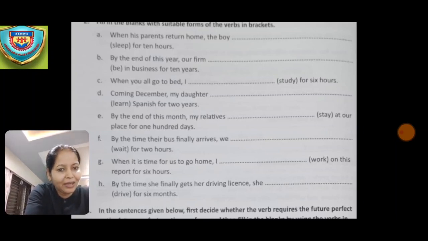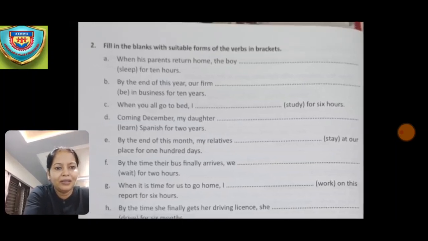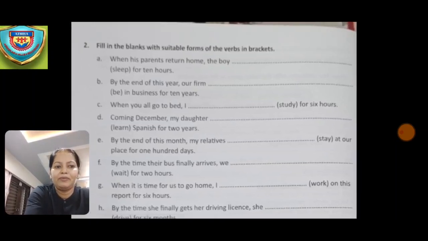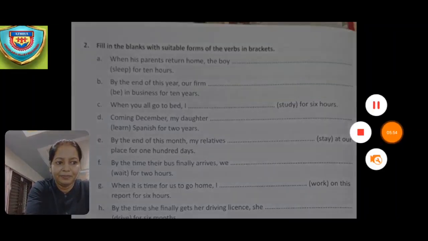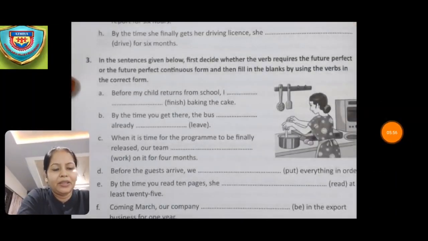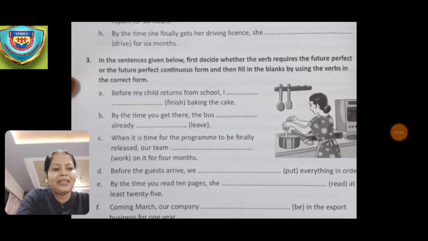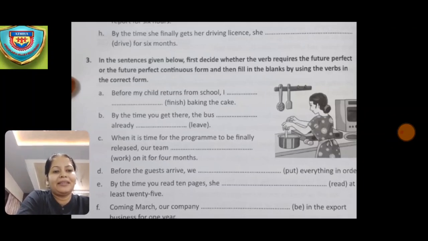So these are the answers for the fill in the blanks with suitable forms of the verbs in the brackets which has been given. So hope you have understood till here. So now we'll continue with the next one. Now you can see the picture over there. Now in the sentences given below, first decide whether the verb requires the future perfect or the future perfect continuous form, and then fill in the blanks by using the verbs in the correct form.